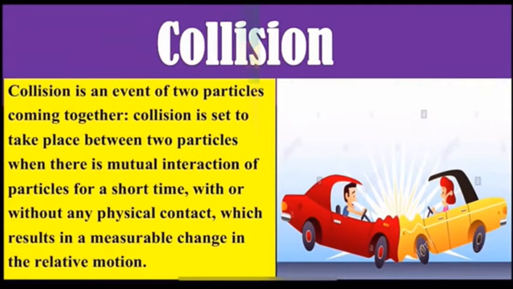So let's start with our first topic, collision. Collision is an event of two particles coming together. Collision is said to take place between two particles when there is a mutual interaction of particles for a short time, with or without any physical contact, which results in a measurable change in the relative motion.